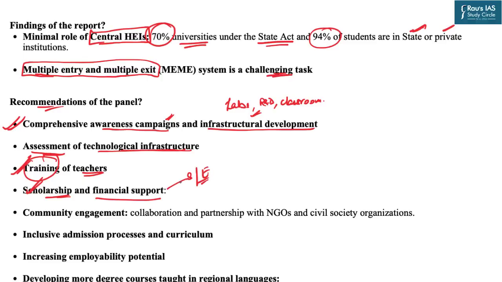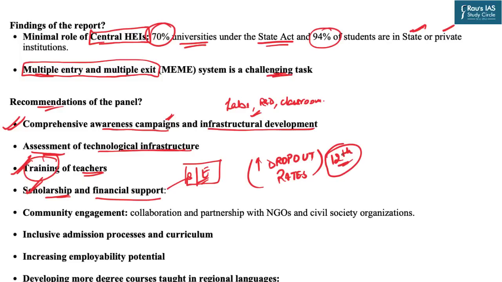This scholarship and financial support can encourage the parents of these children to enroll them in higher education institutions, because it has been witnessed, especially in rural areas, that there are very high dropout rates after the children have completed their 12th standard. So they are not enrolled in higher education institutions, and this is especially true for the girl child.